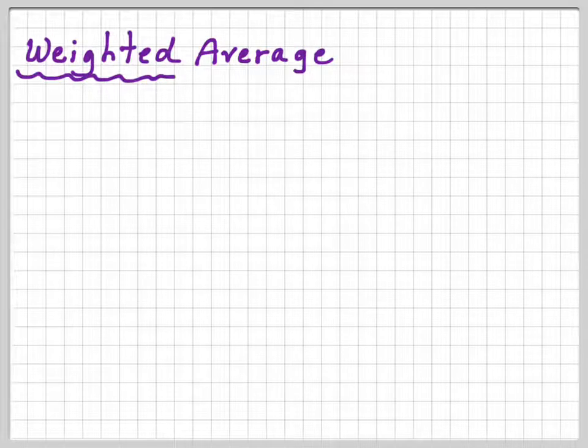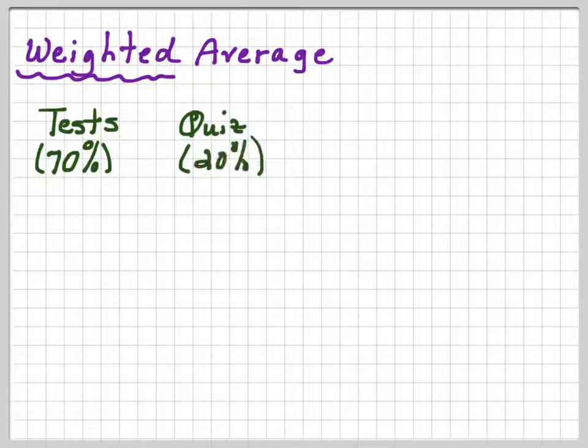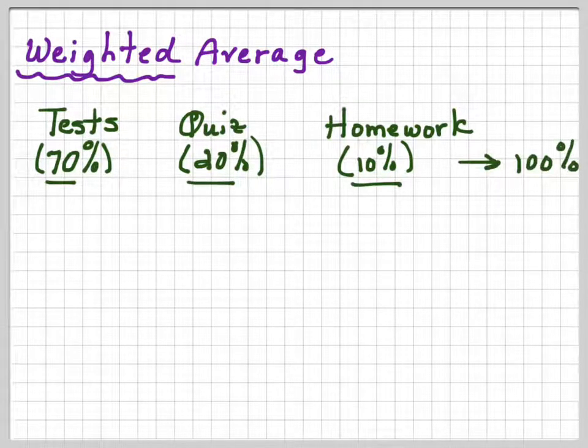Well, let's talk about a weighted average. Let's say that your tests are going to count for 70% of your total grade, and your quizzes are going to count for 20% of your total grade, and your homework will be 10% of your total grade. Notice that 70 plus 20 plus 10 has to add up to 100%.